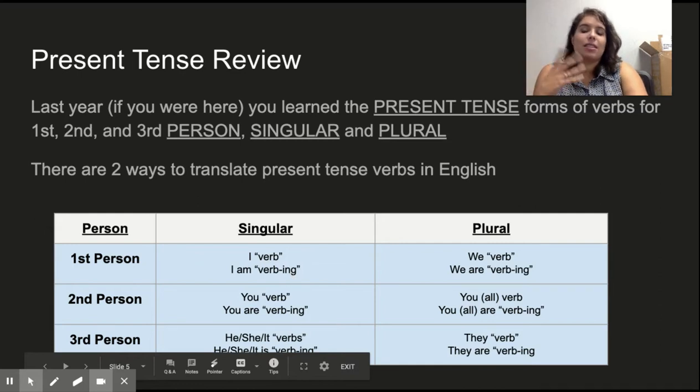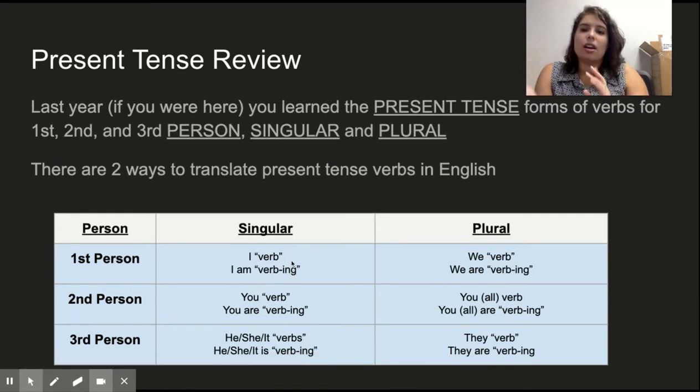In some sentences, one way might sound better than others. I typically go with this first option as a general rule, but sometimes the second option sounds just a little bit better in English. So keep that in mind, but either one of them is a correct way to translate the present tense.